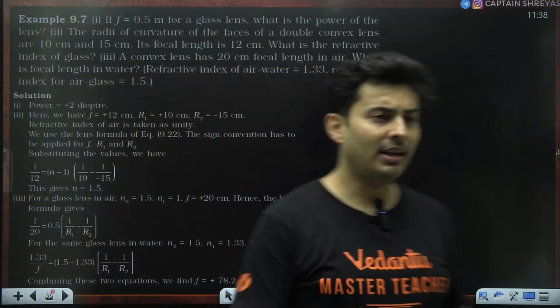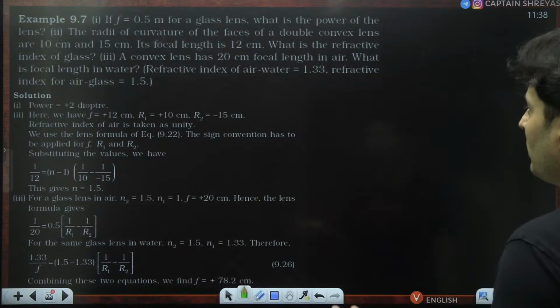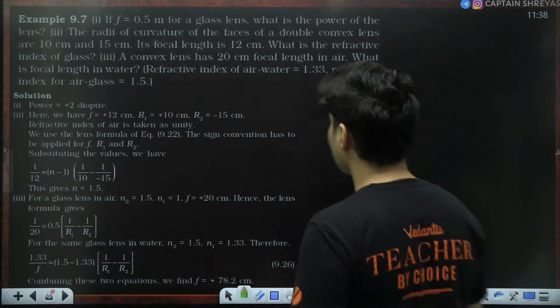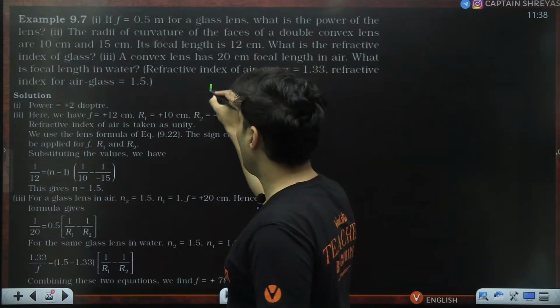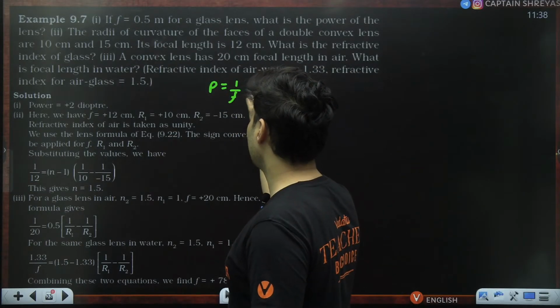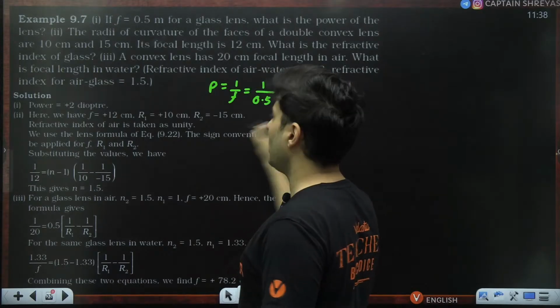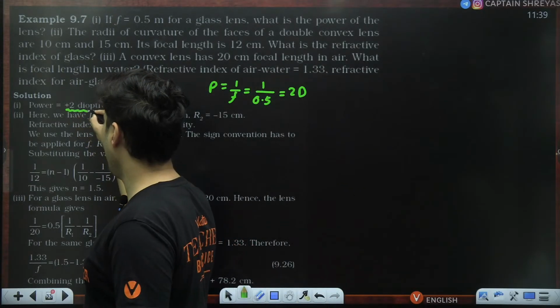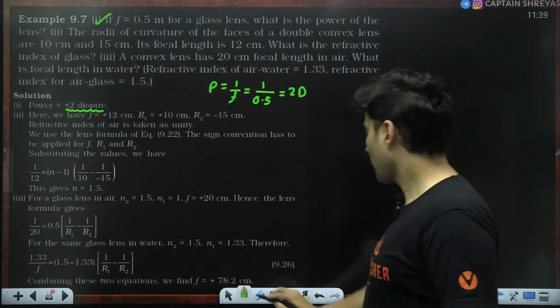Example 9.7. In this, the focal length is 0.5 meter. What is the power of the lens? Very straightforward, guys. Power is nothing but 1 by f. So 1 by 0.5, which means it is 2 diopters. Yes, it is 2 diopters. Perfect. So this is definitely done.